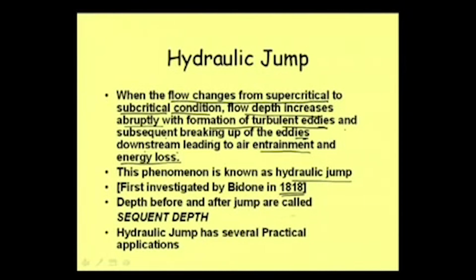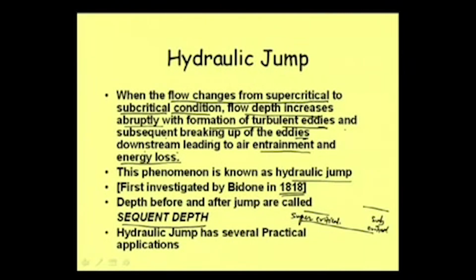When a hydraulic jump occurs, there will be a depth upstream of the jump and downstream of the jump, and these two depths are called sequent depths. Now, if I draw the hydraulic jump, suppose this is supercritical flow, and on the downstream we have subcritical flow.